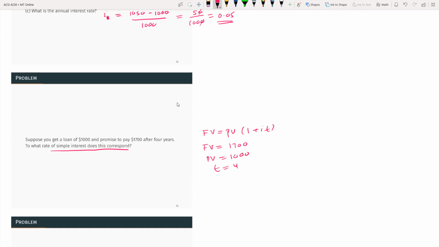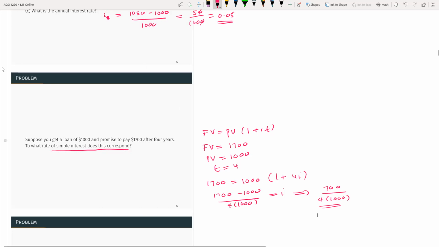So you can substitute those values and calculate i. You can do the remaining simplification.